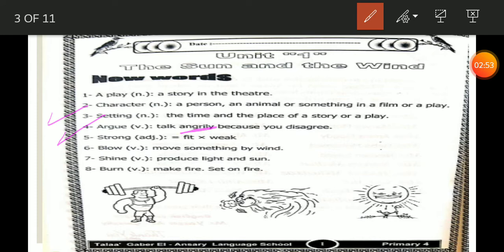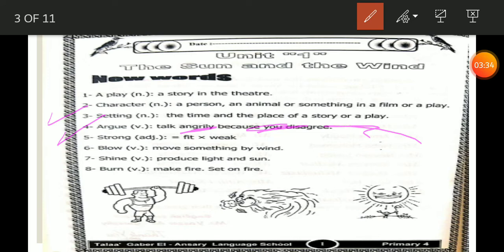Number 3, setting. Setting is the time and the place of a play. When I ask you what is the setting of this play, you can say in the morning, in the evening, in the afternoon, at night. You can also say at home, in the dining room, at school, and so on. So when you are talking about the time and the place of a play, it's a setting. What the meaning of setting? The time and the place of a play.